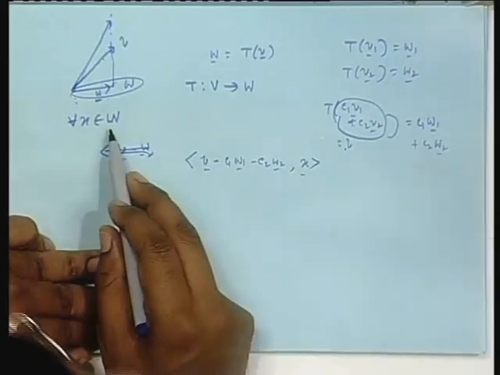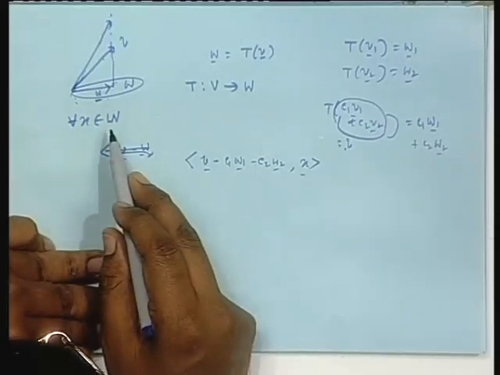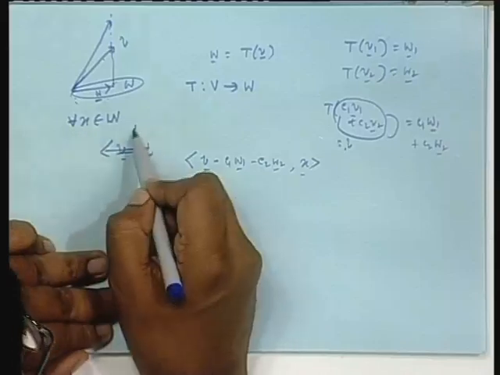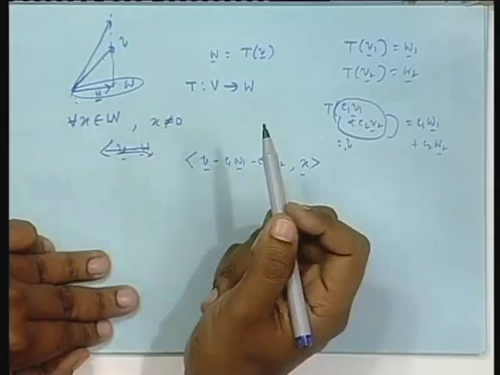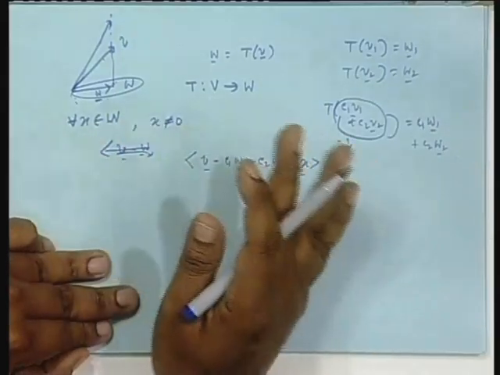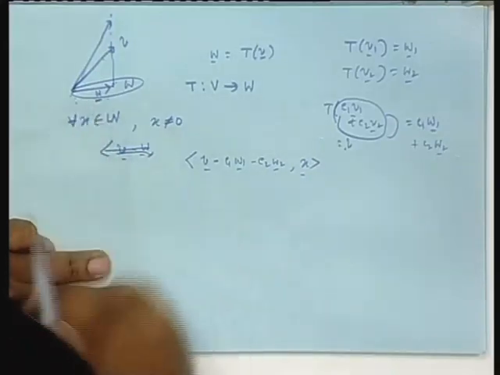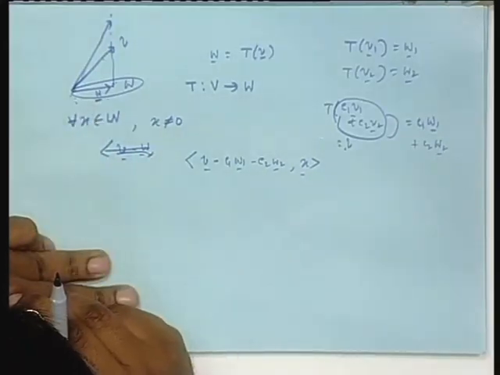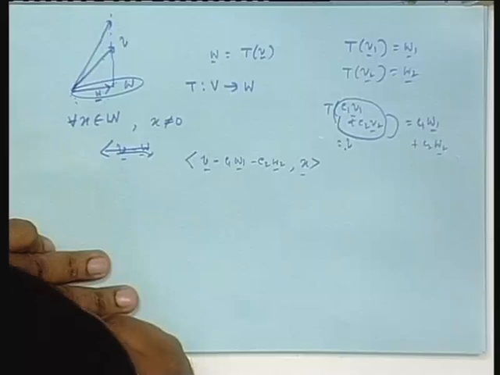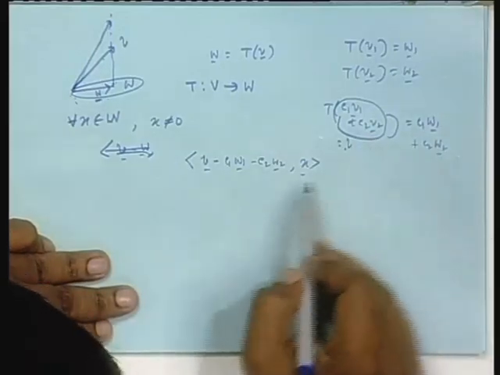That is why I took any x. In fact, you can take x non-zero also, otherwise it becomes trivial. If you take x to be 0, then irrespective of anything else, the inner product is always 0. Suppose I take a non-zero x out of W, then is it that this inner product is also 0?